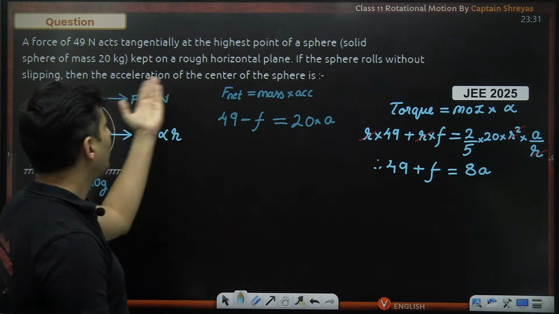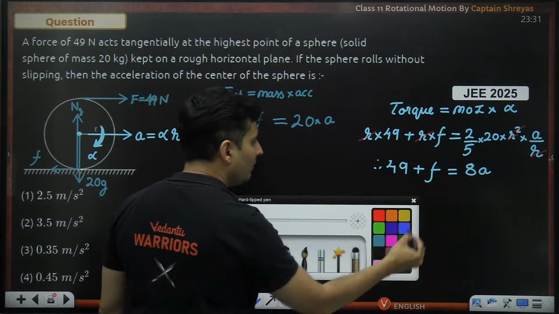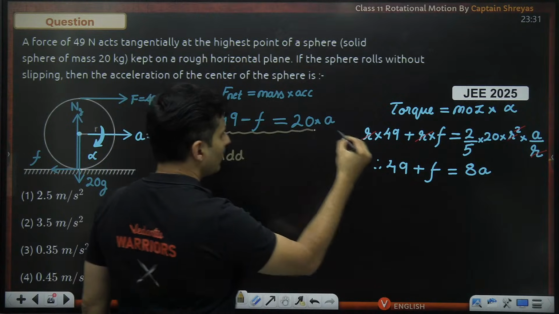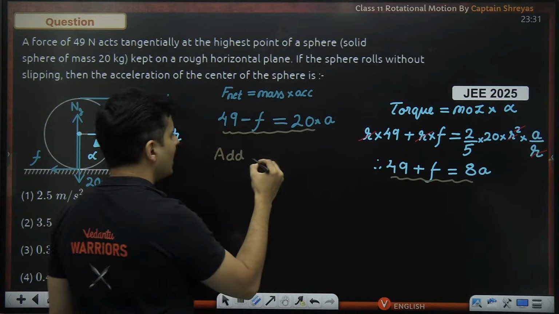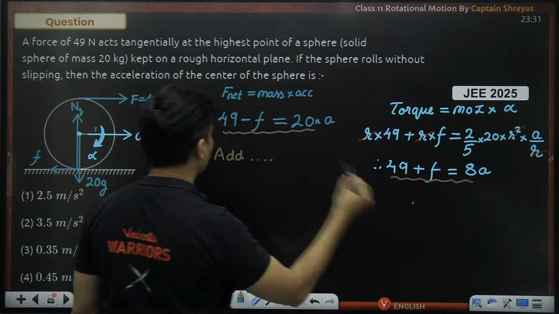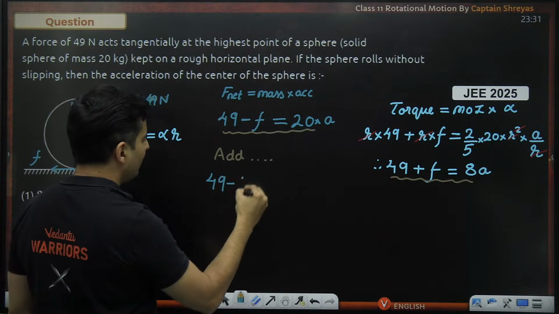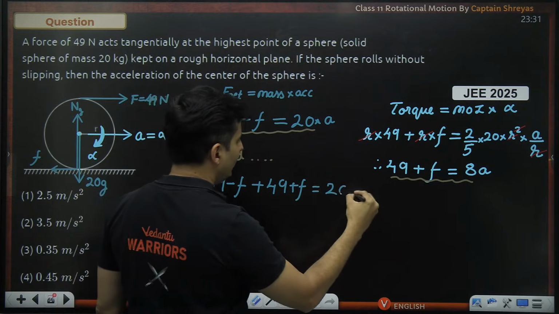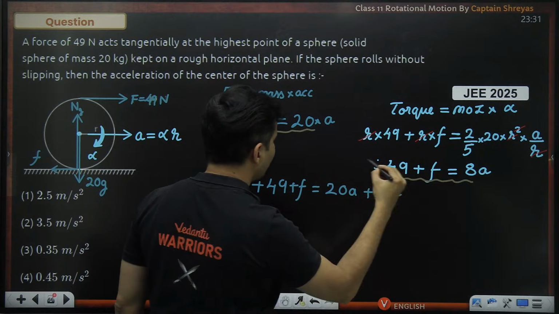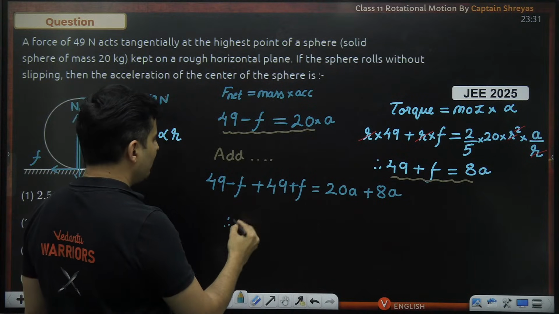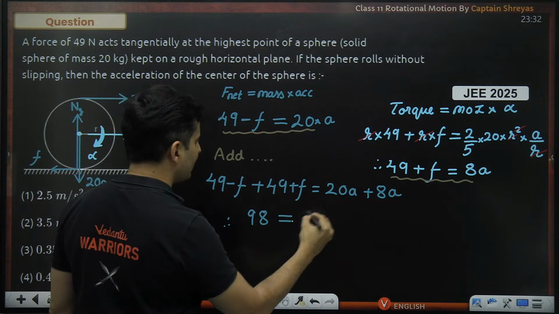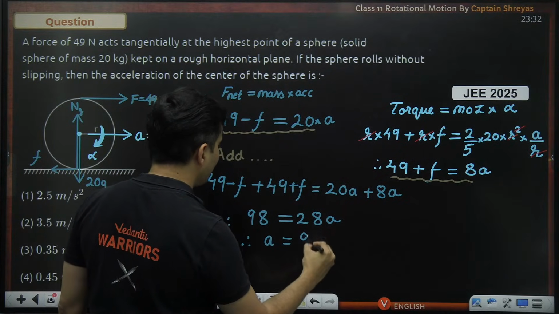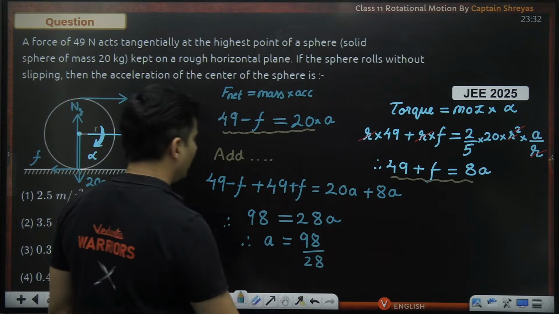Think what we should do to find out the acceleration. It's quite obvious actually. Add both the equations. Take this particular equation and this particular equation, just add both of them. Things will become very sorted, guys. So 49 minus F plus 49 plus F is 20A plus 8 times A. So 49 plus 49 is 98. F got cancelled. 20 plus 8 is 28 times A. So A will be 98 divided by 28.